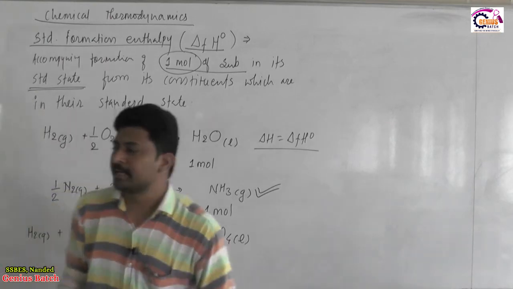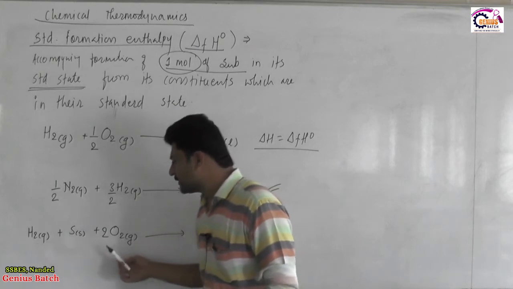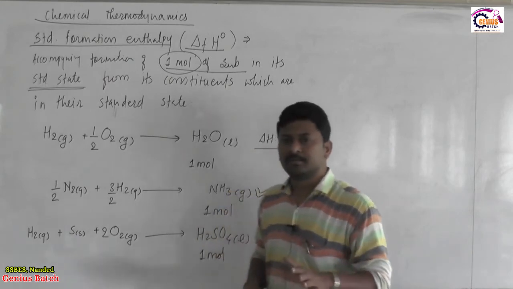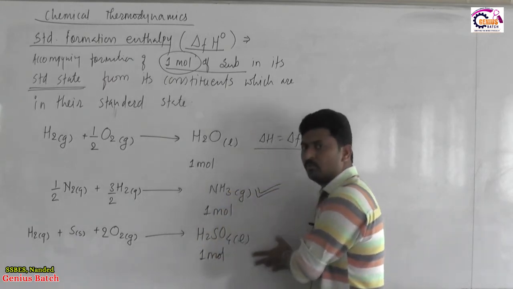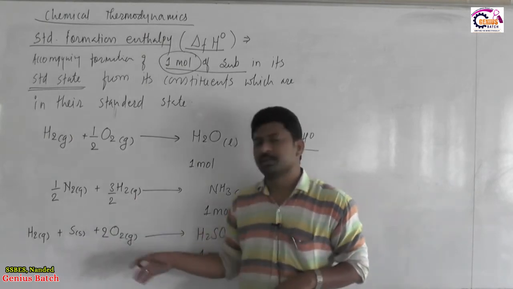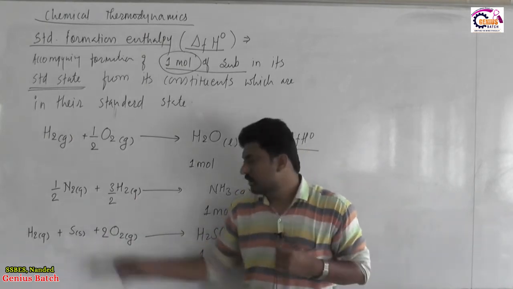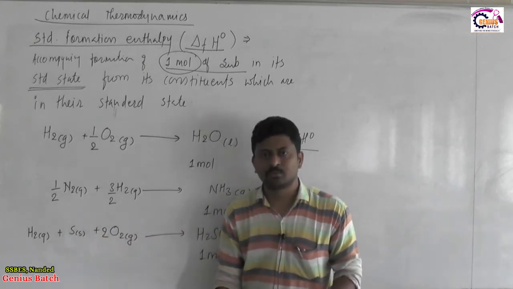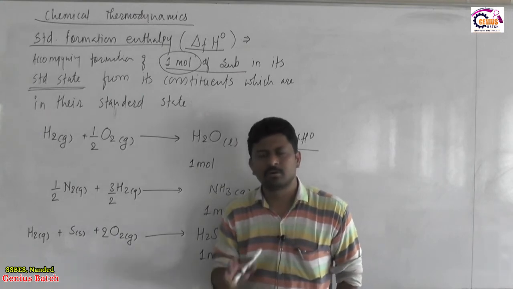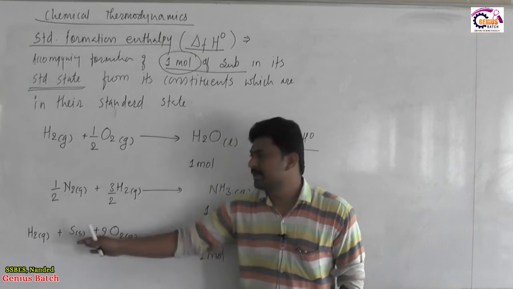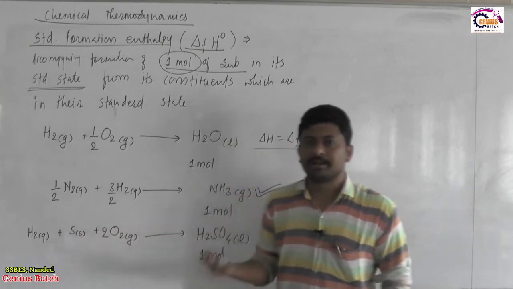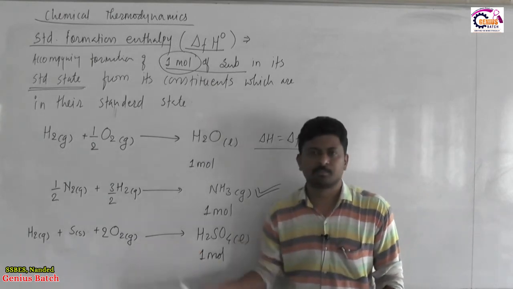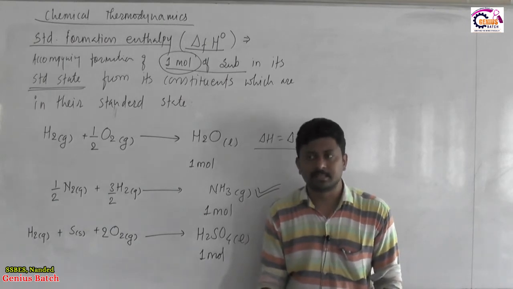But when we start a reaction with sulfur powder and hydrogen and oxygen gas is passed over it, there are possibilities of many other products, it will not result in H2SO4. What are those possibilities? Hydrogen and oxygen may combine to give water, sulfur and oxygen may combine to give SO2, hydrogen and sulfur may combine to give H2S. Many products are there. So, it is not always certain that when these three are taken in this amount in an elemental state, they will convert to H2SO4. No, formation of H2SO4 cannot be given as such. So, this is basically a hypothetical change.